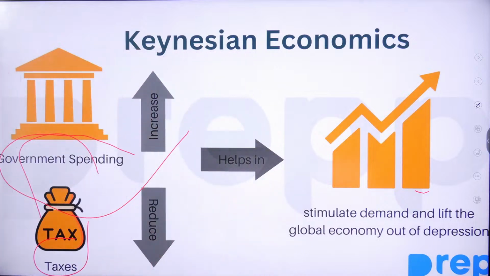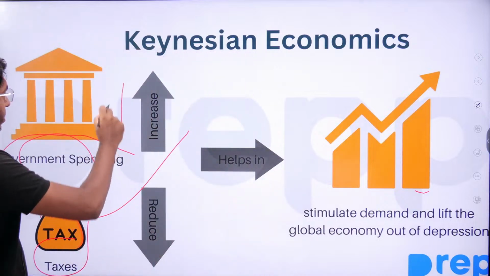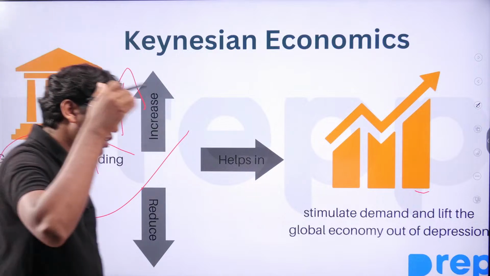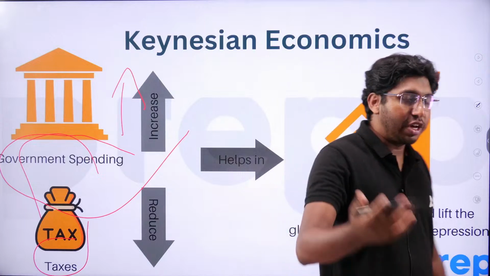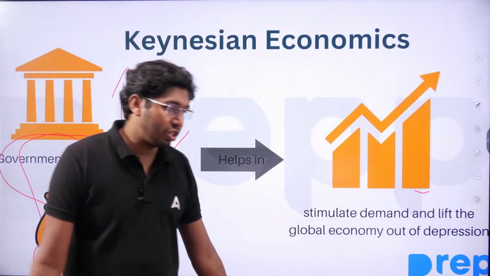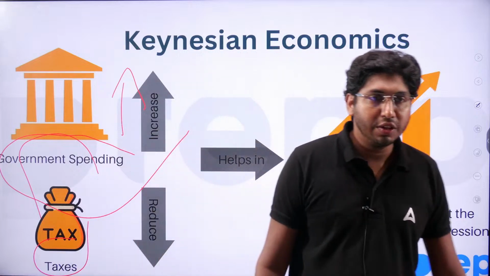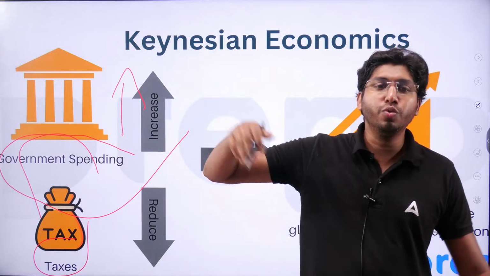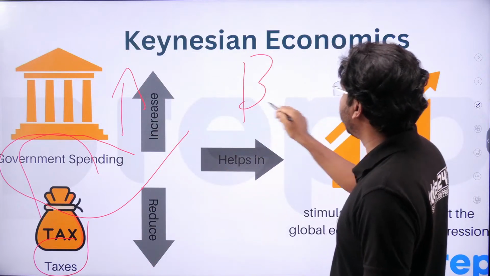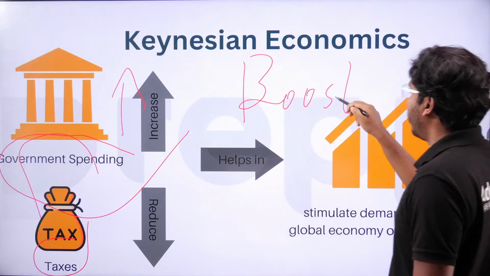That means the government spending should increase. Government should interfere in the economy. If the economy is in crisis, facing depression or recession, whatever, the government should increase its spending to boost economic growth.